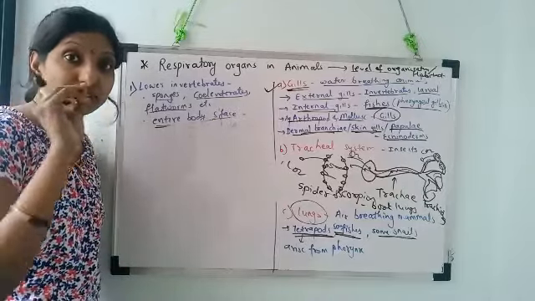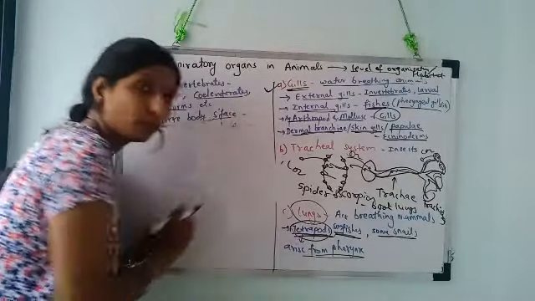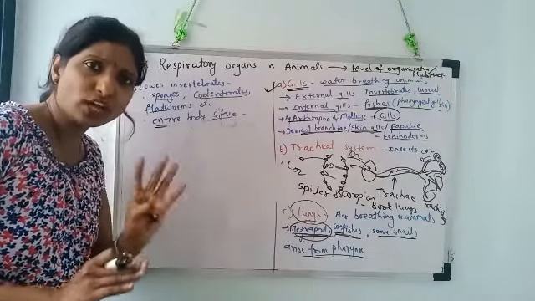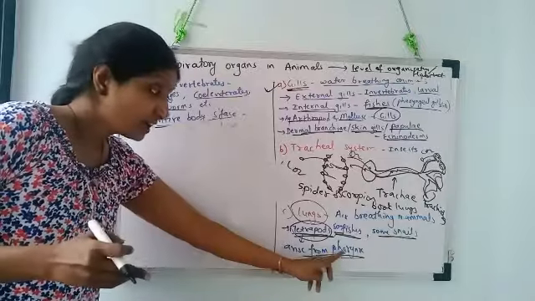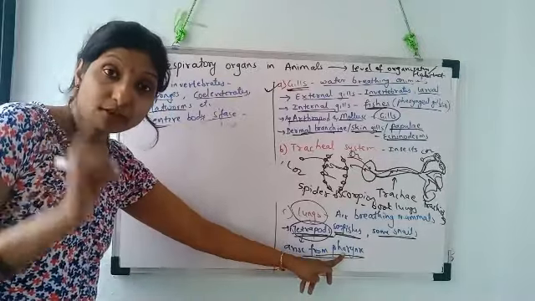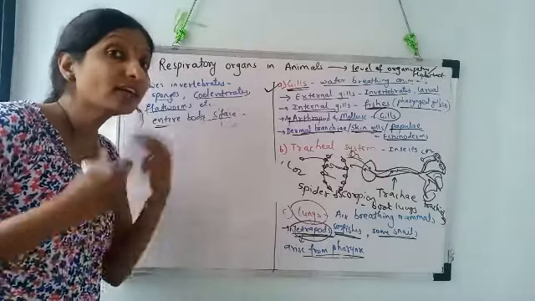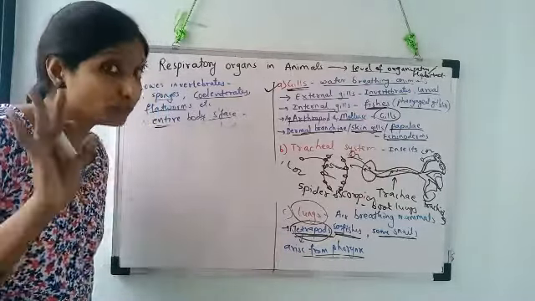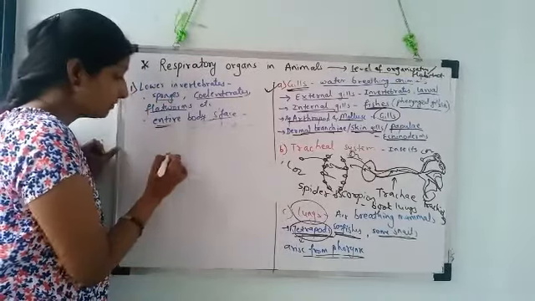Let me tell you one thing. Lungs of the tetrapods, meaning amphibians, reptiles, aves and mammals. These four are tetrapods. The lungs of all four arise from the pharynx. Remember this. This question comes in the NEET MCQ. So lungs arise from the pharynx in the case of tetrapods. Remember that. Now, the lungs of the amphibians.